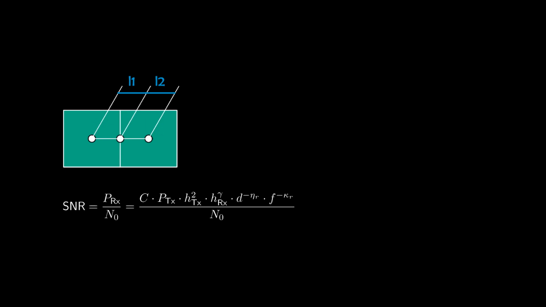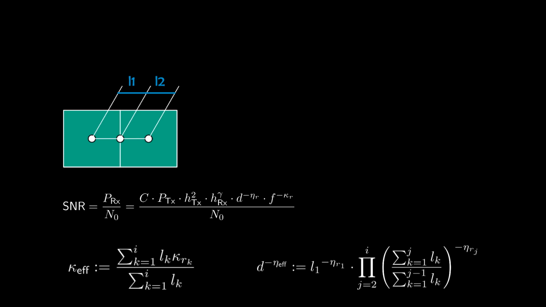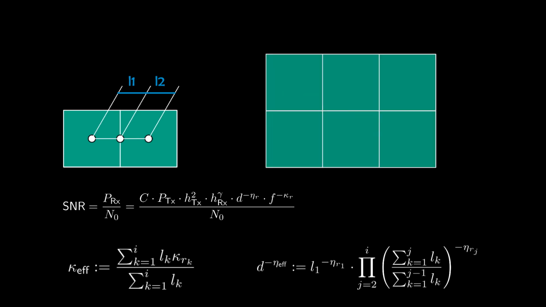In SNR formula, eta and kappa are the region dependent parameters. So we obtain these parameters for each cell between transmitter and receiver and calculate the D effective and kappa effective from these parameters. This approach is scalable to non-adjacent cells as well, as shown in example 2.